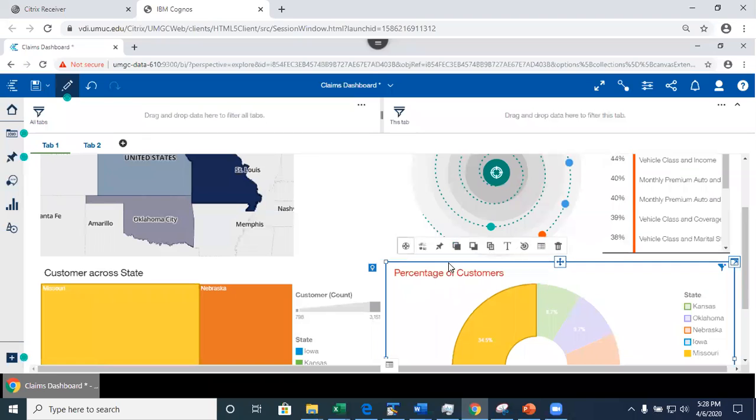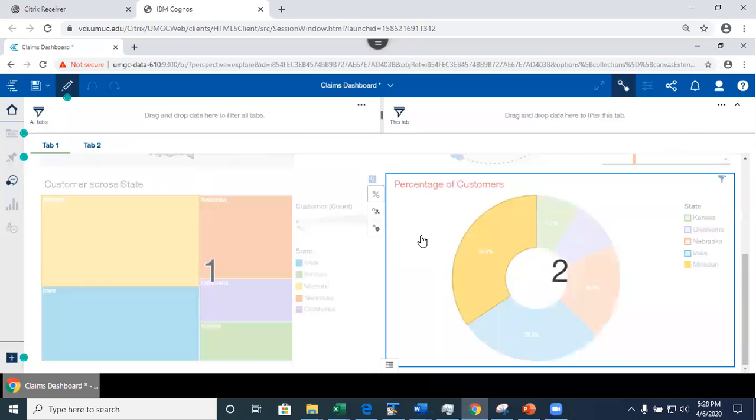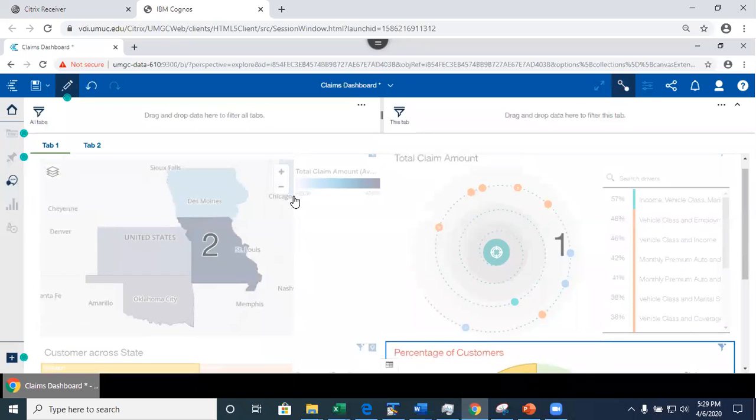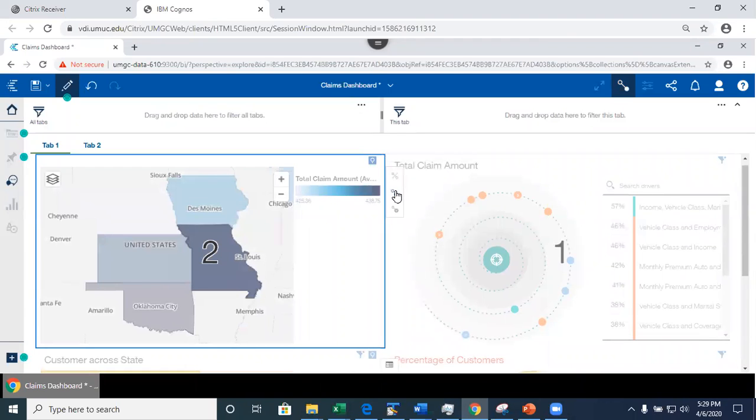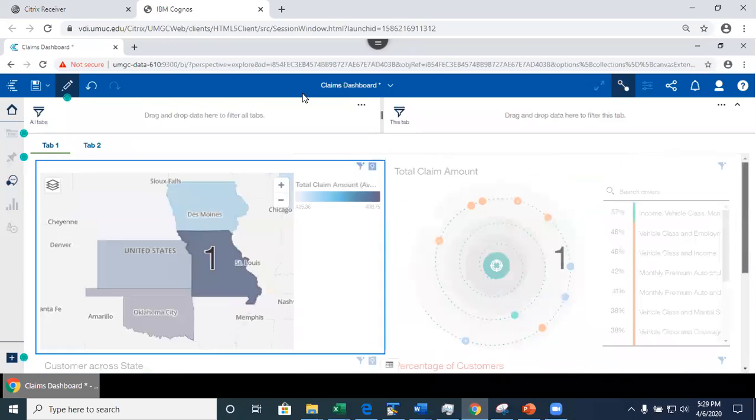What I could also do is click here and break all links, right? Or I can link this again. I want to link everything back as it was. Now I click here and I want to link this too, right? There we go. So I undid what I just did, okay?